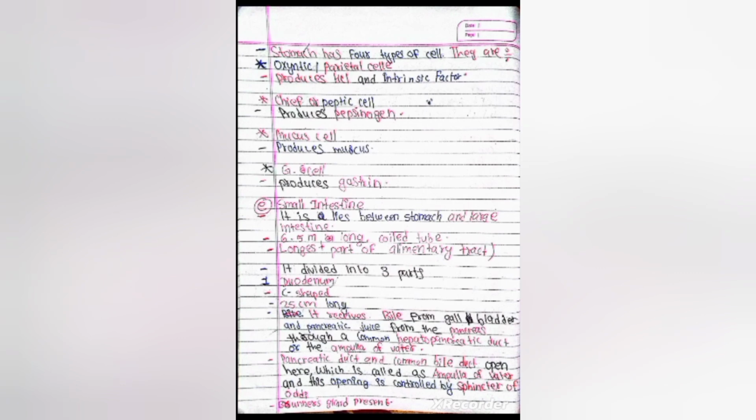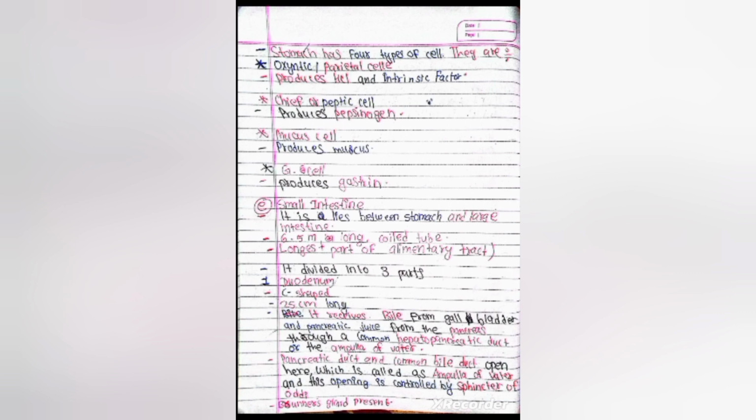Now we are talking about the fifth alimentary canal part, that is the small intestine. It lies between the stomach and large intestine, 6.5 meters long, the longest part of the alimentary tract. It is divided into three parts. Number 1, duodenum. This is C-shaped, it is 25 cm long.